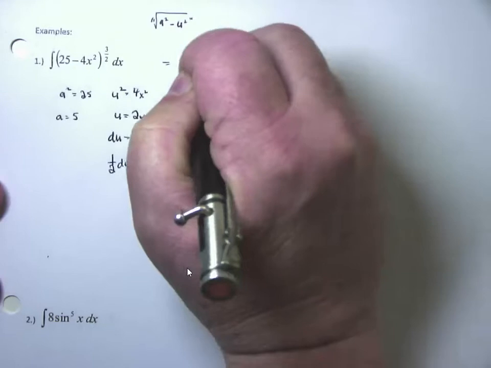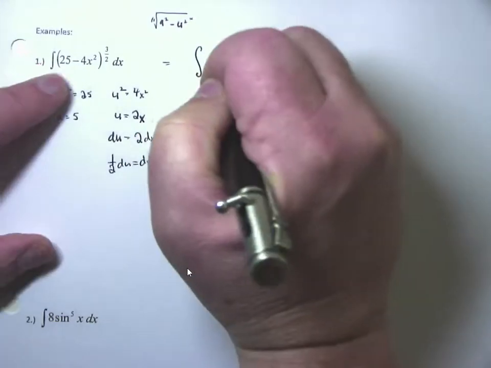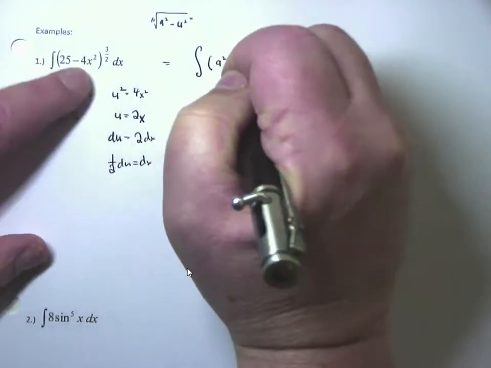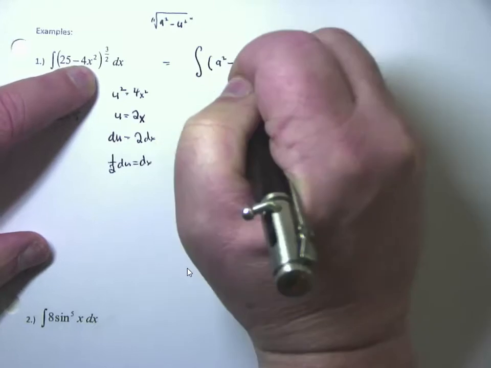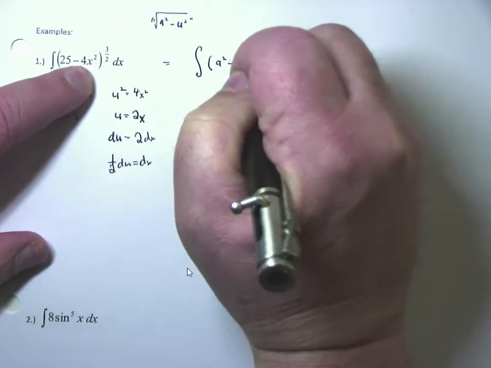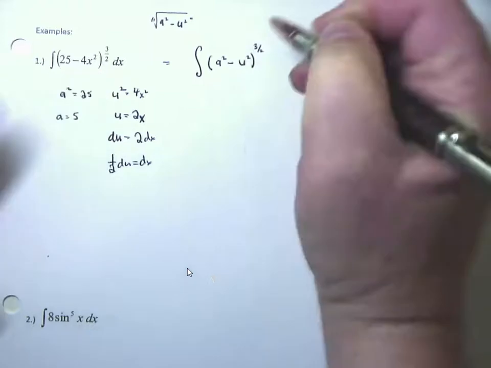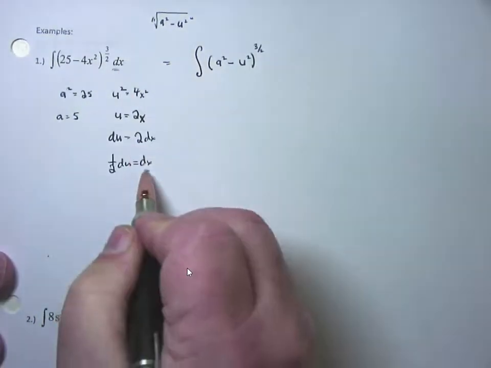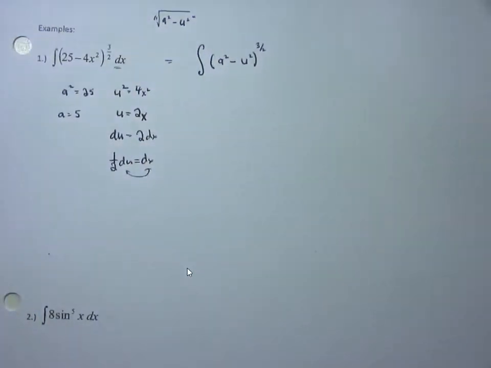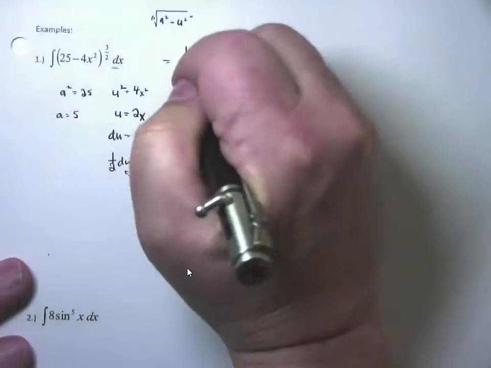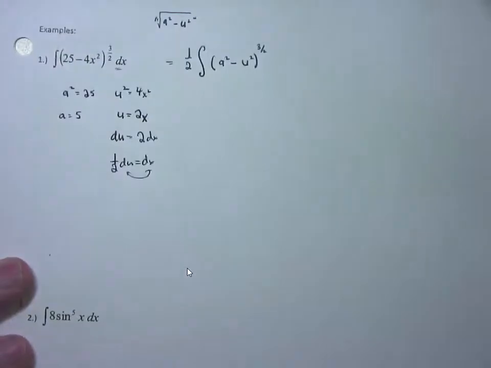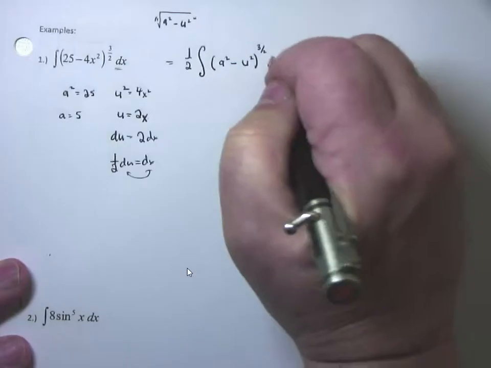Now I'm going to substitute. This was the integral: 25 minus 4x squared, where 4x squared is u squared, raised to the 3/2, but wait, the dx gets replaced with 1/2 du. And where do we put the constants? In front of the integral. That's the part you're going to have to keep up with because the extra constants float around. 1/2, and then I put the du in the back.